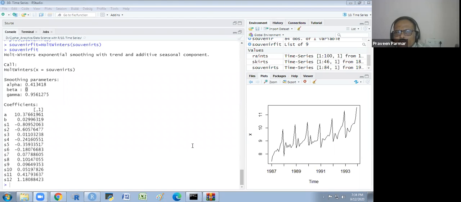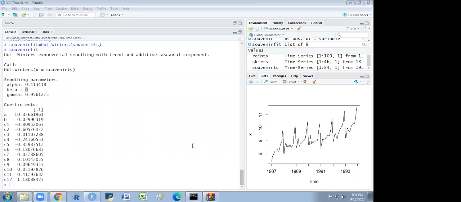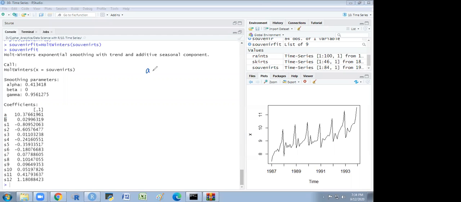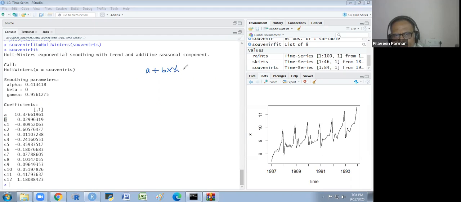Does that make sense to everyone? So sir, beta 0 means that there will be secular trend, but there are no fluctuations. It's constant. Okay, because A is for what? We have A for constant term. A plus B into H plus seasonal. So this is our YT plus 1 would be finally.